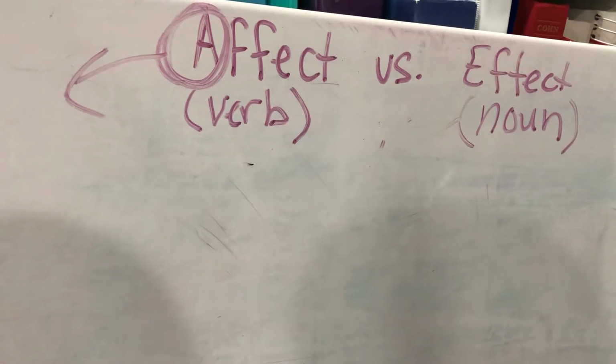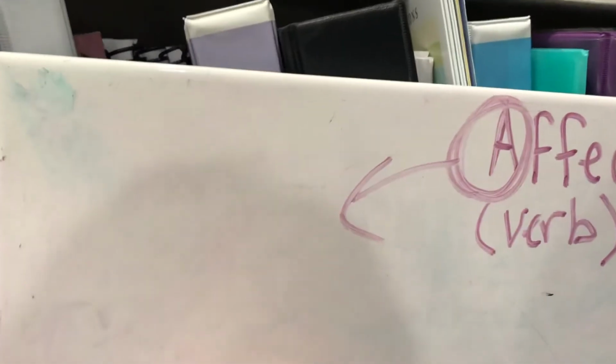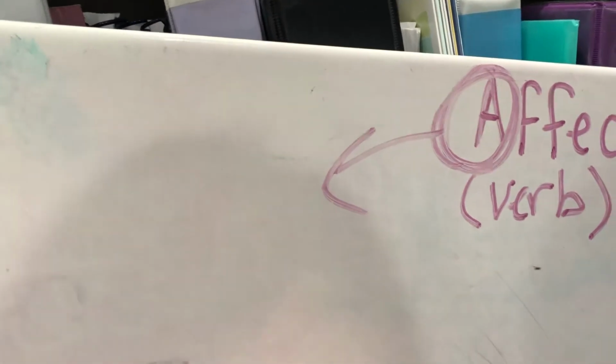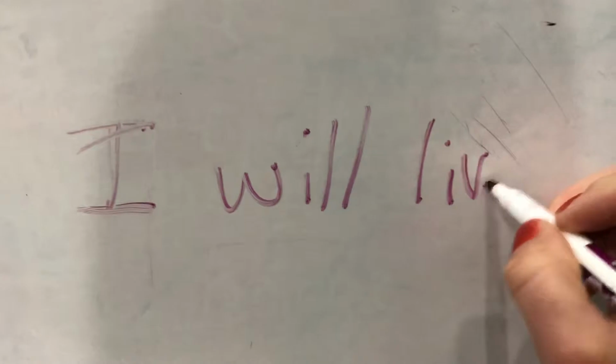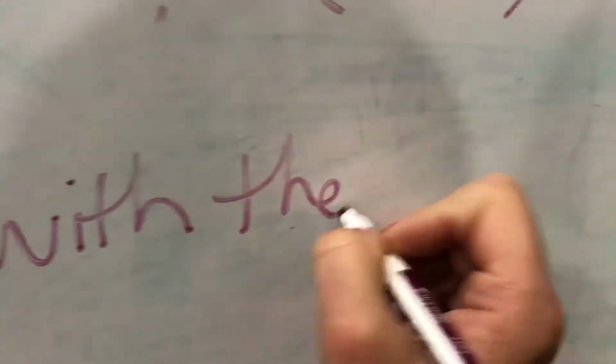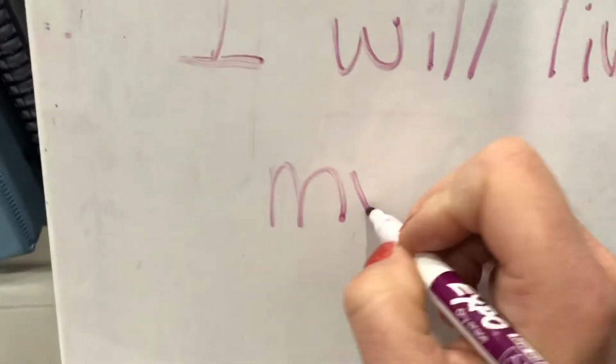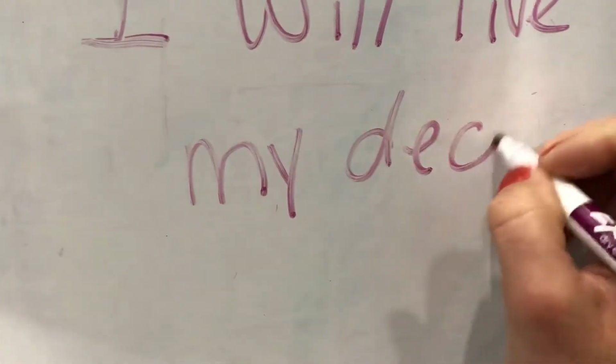Okay. "I will live with the effects of my decision."